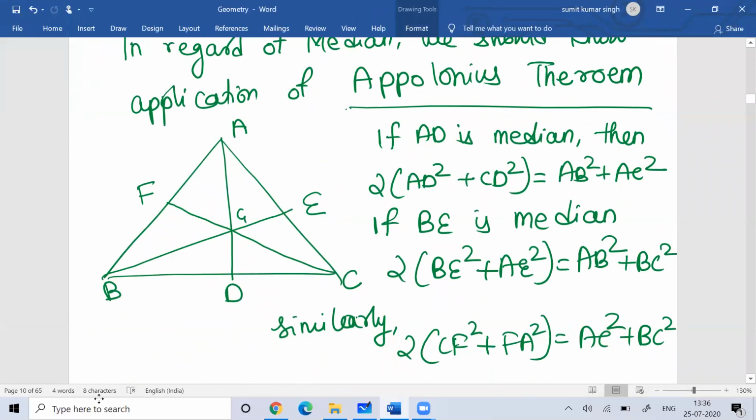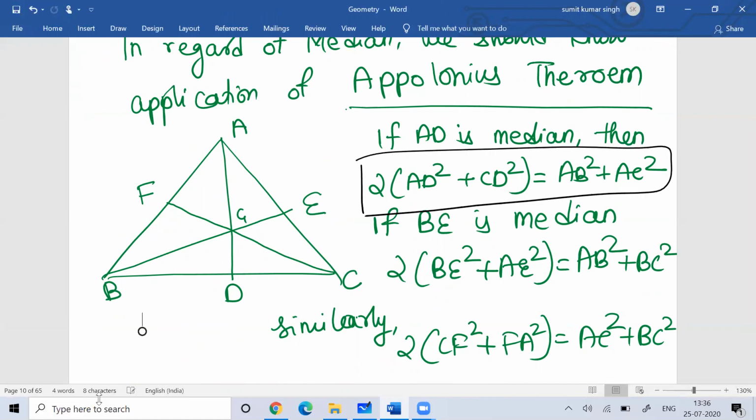You can see here, if AD is the median, then two times of AD square plus CD square. It doesn't matter whether you take CD or BD, both are equal. That is equal to the sum of squares of the other two sides, on which the median is not falling, that is AB square plus AC square. Similarly, if B is the median.